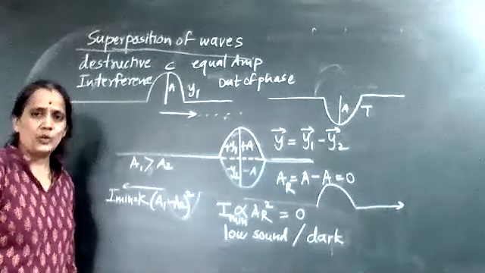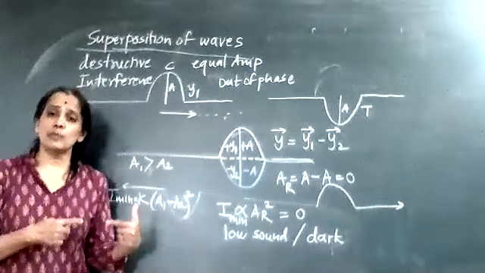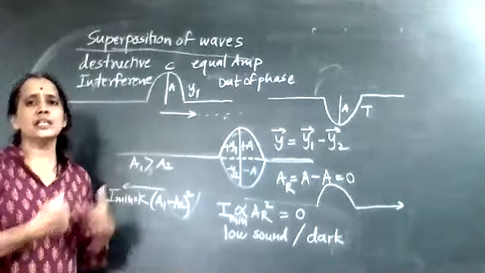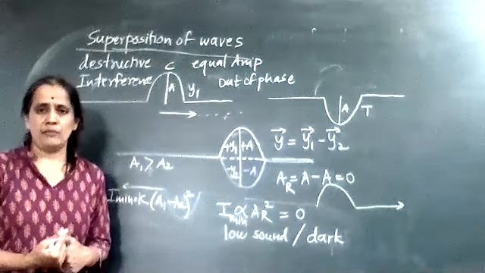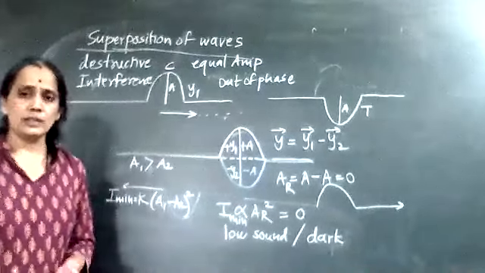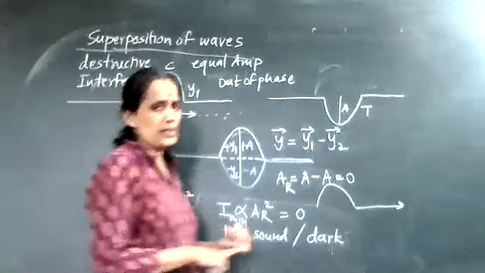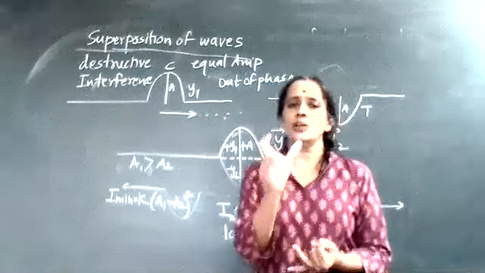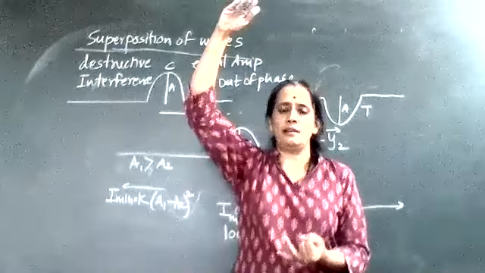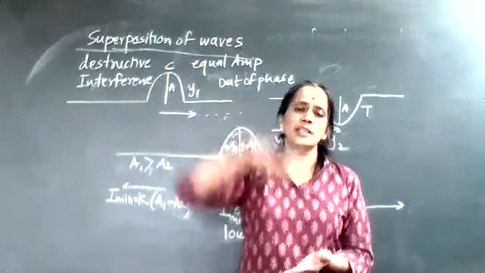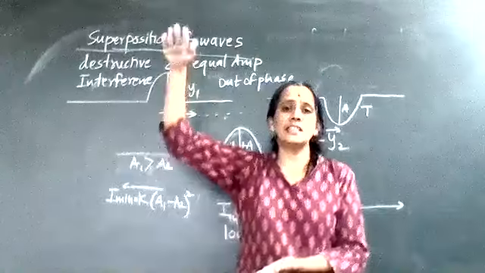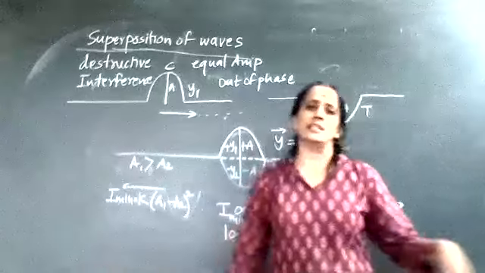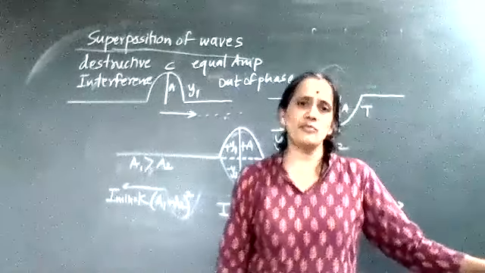Clear. So two types of superposition of waves you will get. One is constructive interference, another is destructive. Fine. So there are now so many questions. First is what is constructive interference and what is destructive interference. From the word constructive means construction, high. Displacement increases, amplitude increases. Destructive, low. Displacement decreases, amplitude decreases. Like that manner you can remember. This is the first question.